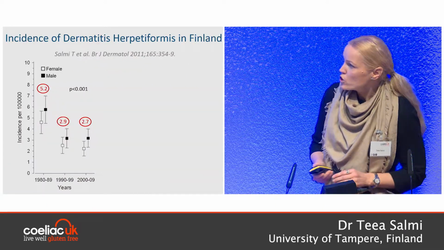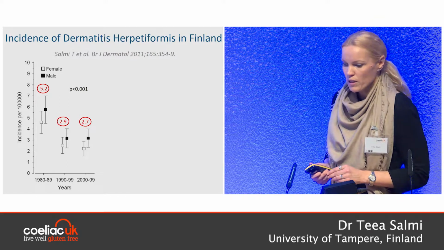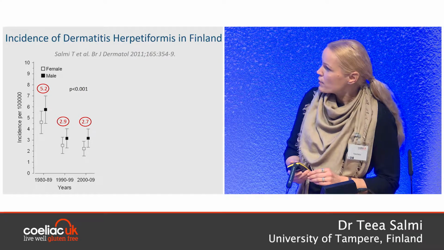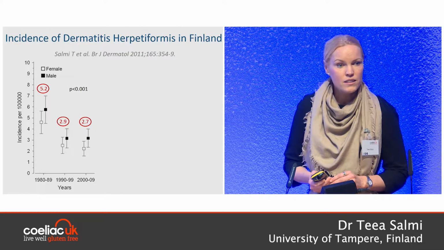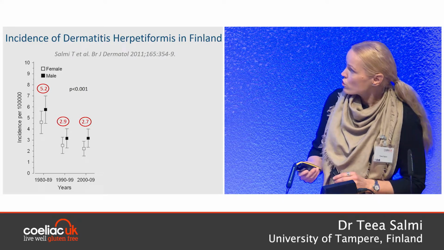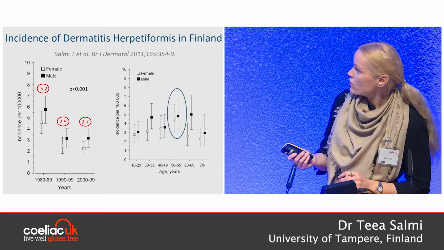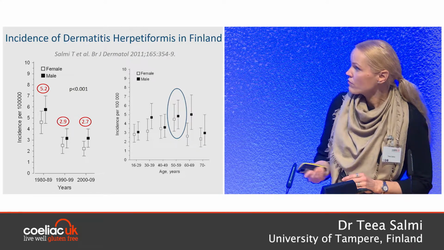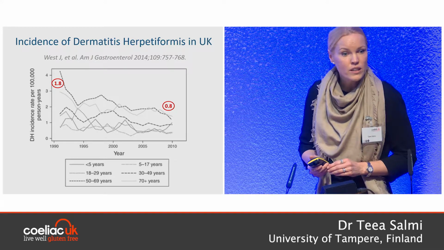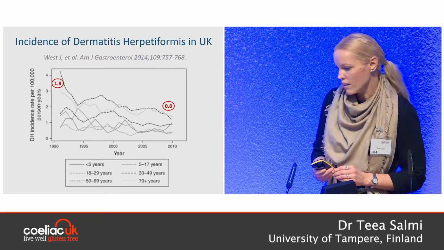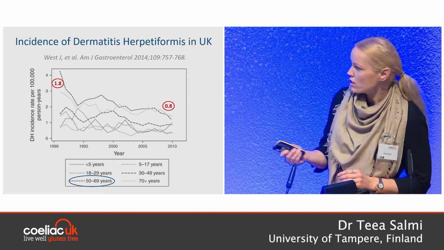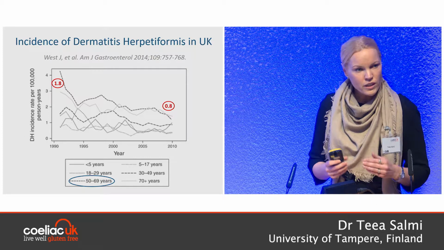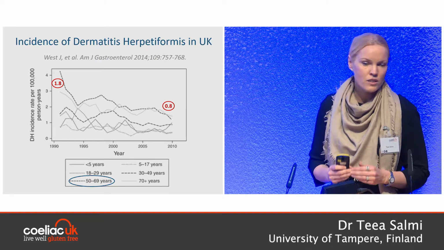In our study, we showed that the incidence of Dermatitis herpetiformis has declined both in females and in males, and the decline happened especially between the years 1980 and 1990. We also showed that the highest incidence of DH was in females and in males between 50 and 59 years of age. Also in the UK study, the incidence of DH was shown to decline, and the highest incidence was in patients between 50 and 69 years. So it's very interesting that the incidence of DH seems to decrease.